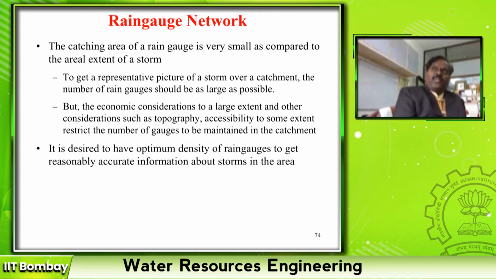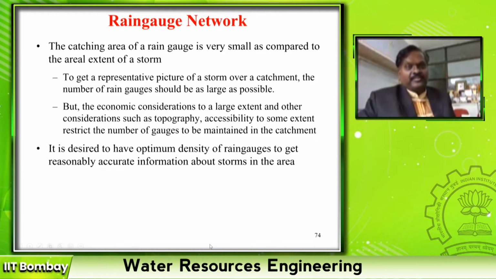So how many rain gauges do I need to install to get an average rainfall over that space? There are 2-3 points, right, based on which we decide the rain gauge network. The number of rain gauges in a given area or in a river basin, we call it a rain gauge network, right?